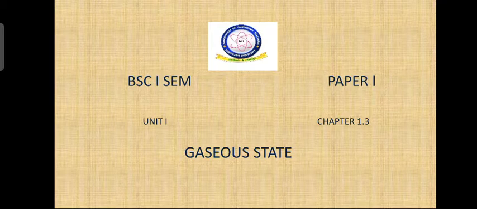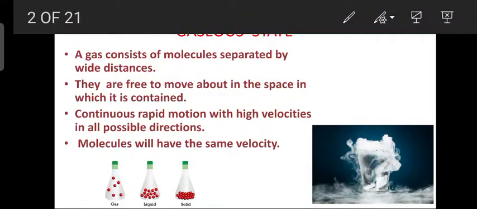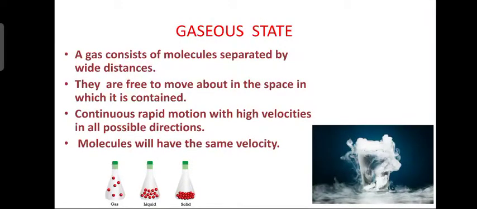Okay, chapter 1.3, unit 1, the gaseous state. Now, what is the gaseous state? You know that gas consists of molecules separated by wide distances. So, there will be large separation in the case of gaseous molecules. You can see here in the diagram, the molecules are far away in the conical flask.